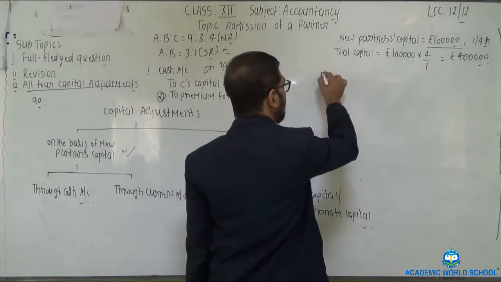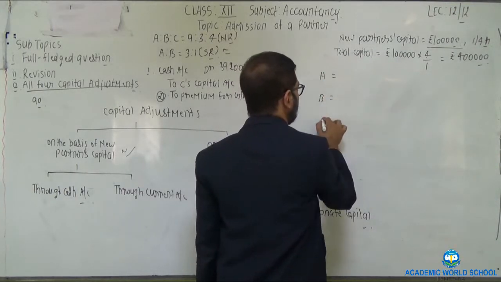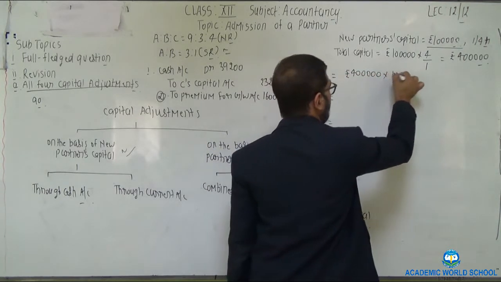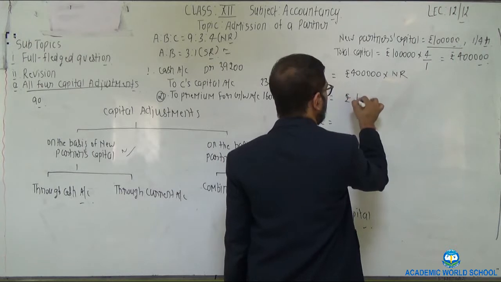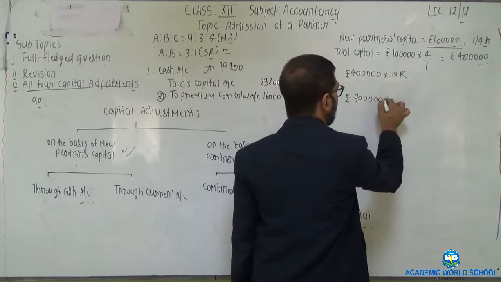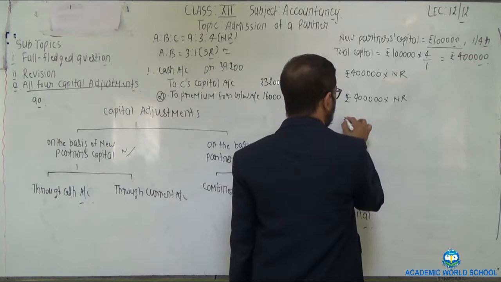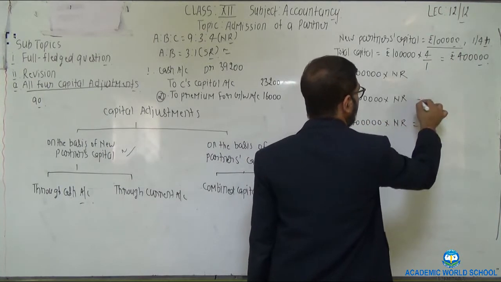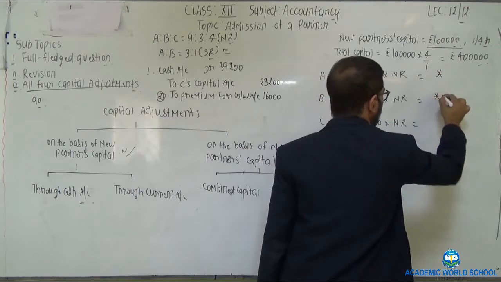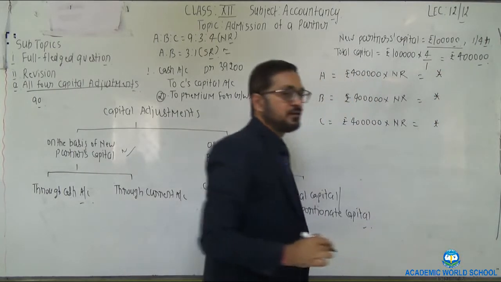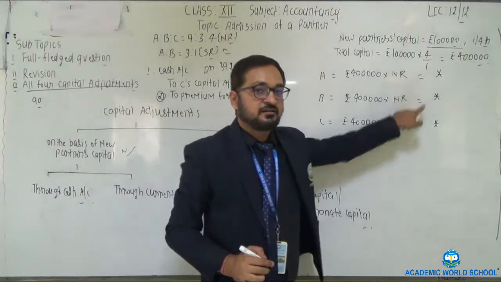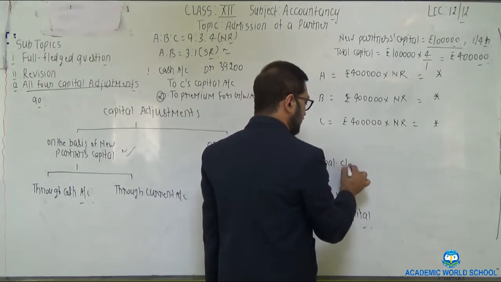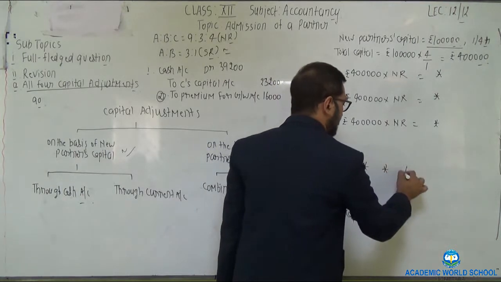Now this 4 lakh is multiplied by their respective new ratios. So 4 lakh multiplied by new ratio of A, 4 lakh multiplied by new ratio of B, 4 lakh multiplied by new ratio of C. Whatsoever the amount will be, these can be placed on the debit side of partner's capital account.